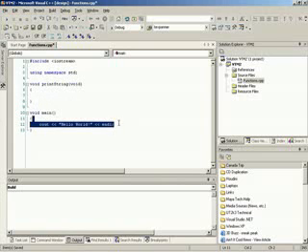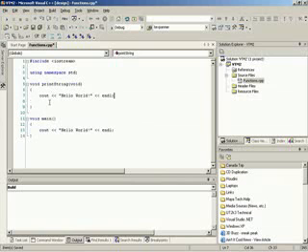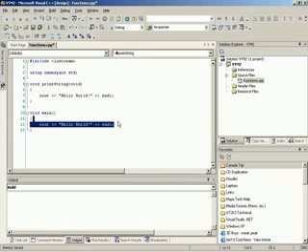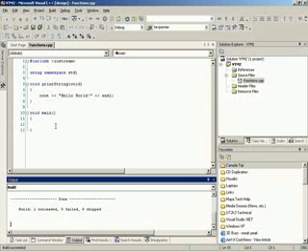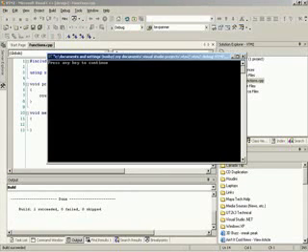Inside of our main, let's just copy this and paste it inside of here. Now, printString is going to print out hello world. Main starts top down and goes line by line, doing its thing. So if we ran this right now, nothing would happen. We can compile this and run it. Look at that, it just says press any key to continue. That's awfully boring. We don't want that.